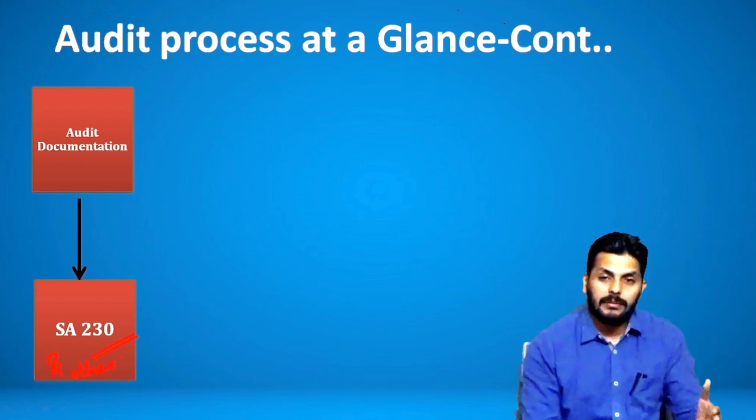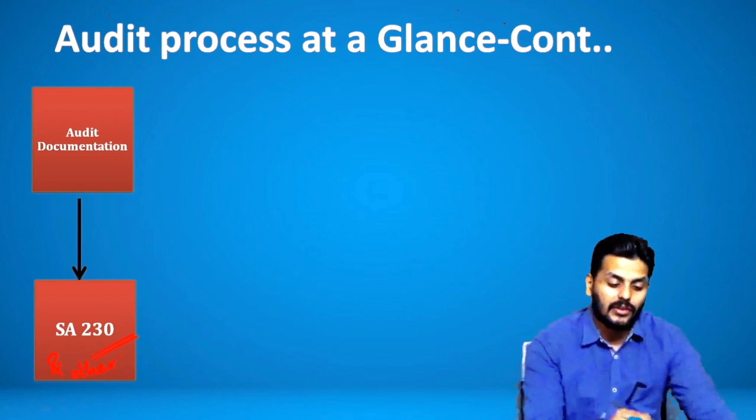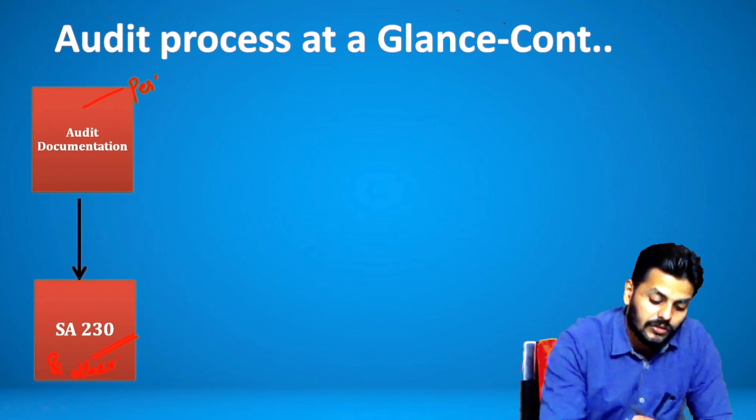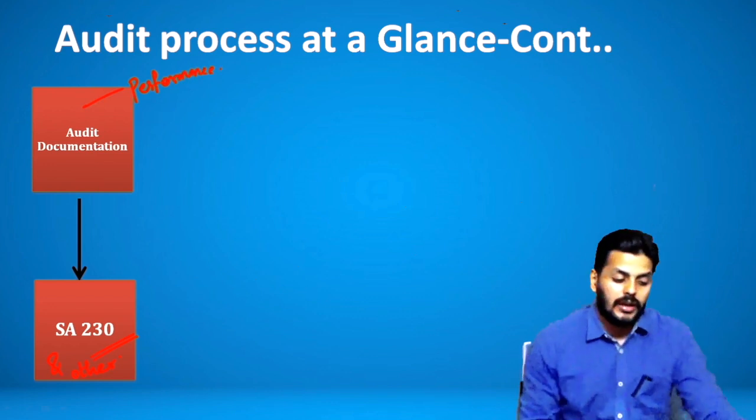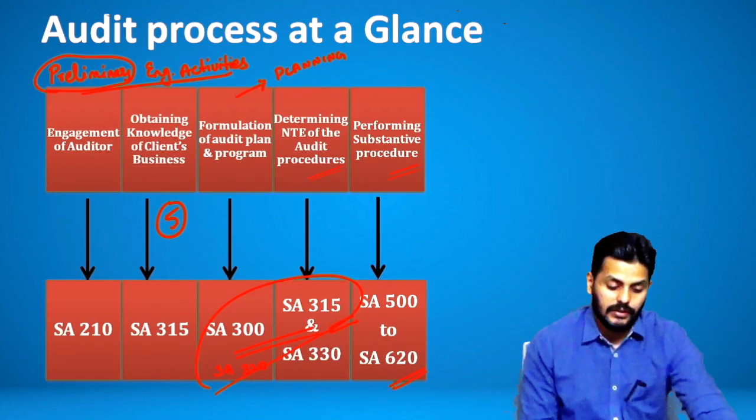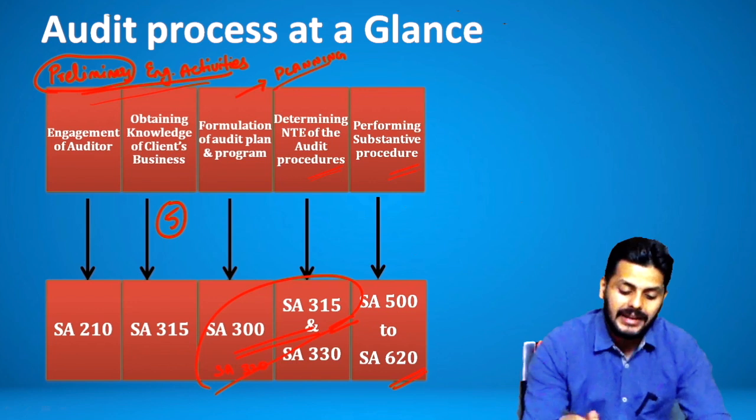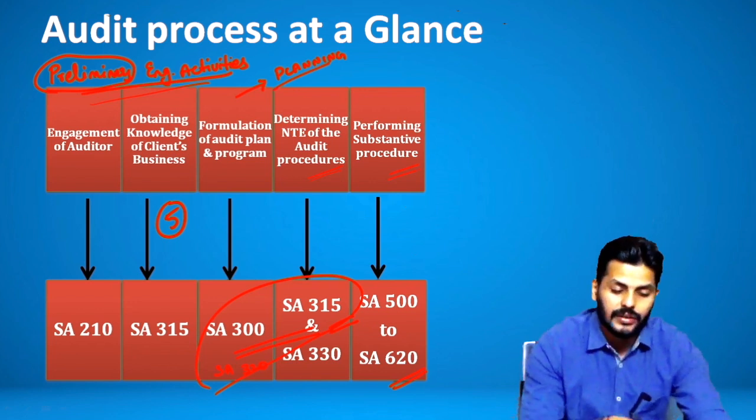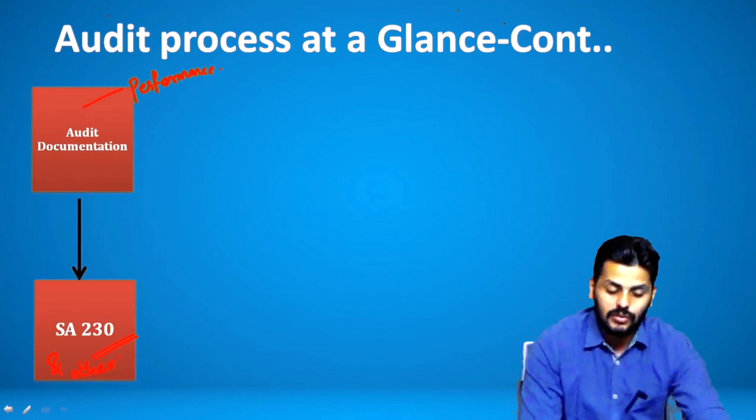So step number 6, documentation. If you're through with that, this is also the end of the performance stage. When you are ending the performance stage, that is after you look at these stages: preliminary engagement activities, planning activities, and then it kickstarts the performing activities, which is what exactly 230 is all about.